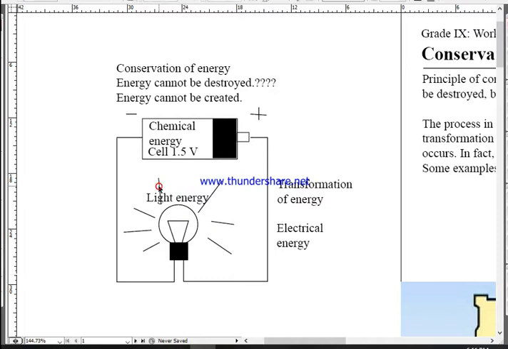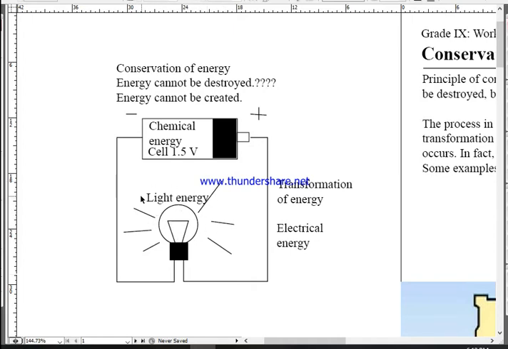Okay, are you getting the concept or not? Look, it is very easy. Yes, chemical energy is being converted into electrical energy, and that electrical energy is converted into light energy. But none of the energy is being created nor being destroyed. But where does this light energy go? My question: light energy, where does this light energy go?